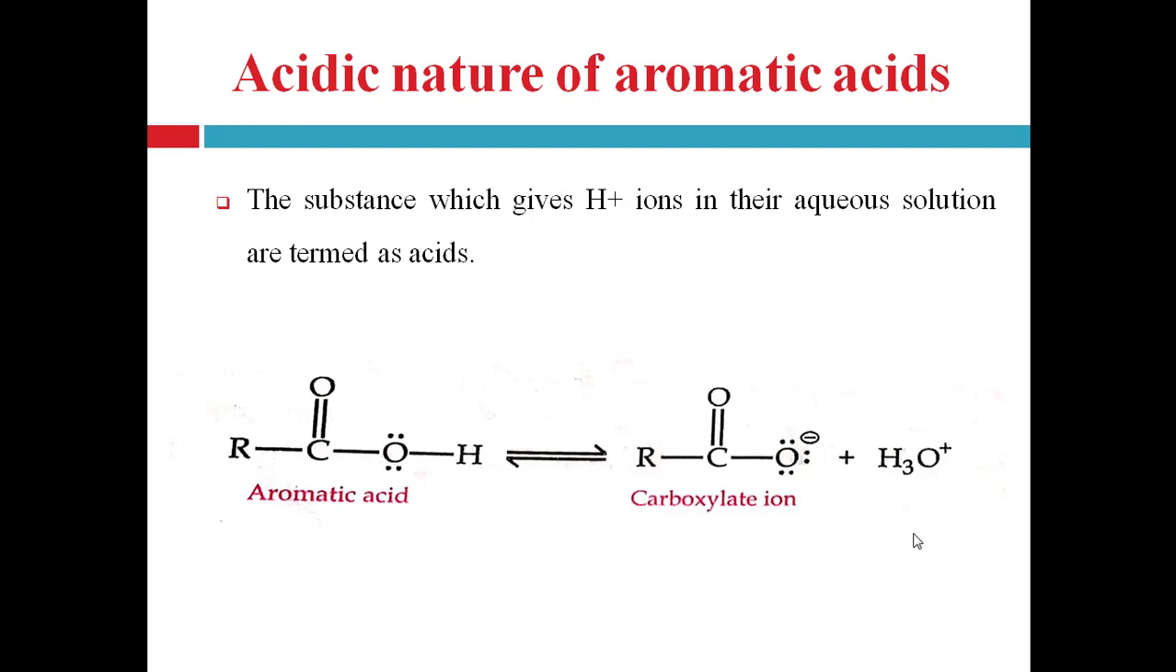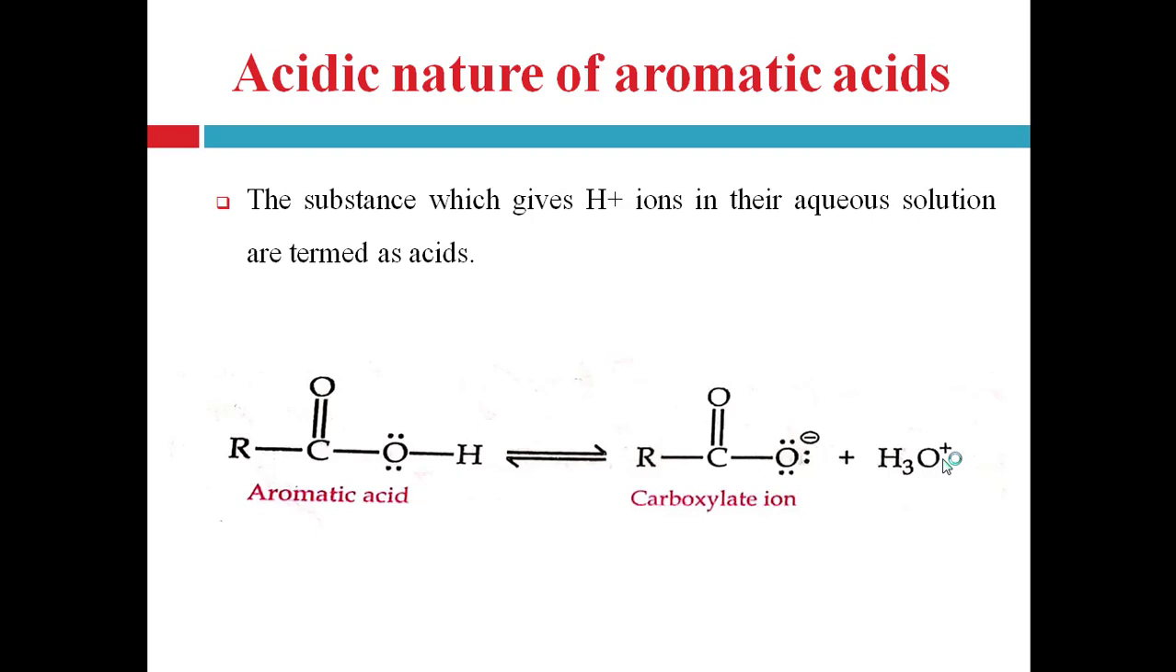this property of aromatic acid is shown here in the reaction form. See, aromatic acid, that is an acid containing the carboxylic acid group COOH. Right? So, the carboxylic acid group in the presence of water gets ionized and releases H plus ion, and is converted into carboxylate ion. Right? See, the aromatic acids ionize in their aqueous solution and give this carboxylate ion and H3O plus, that is H plus with a water molecule, H2O molecule. Right?